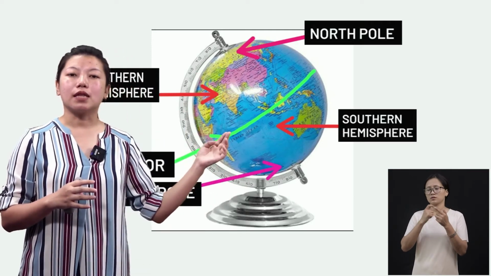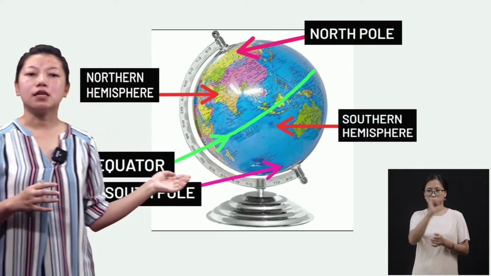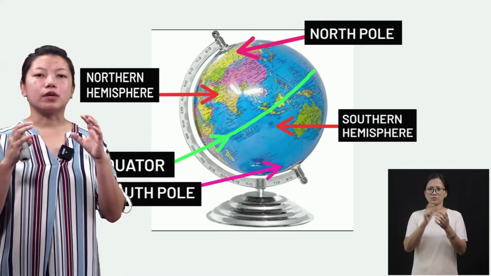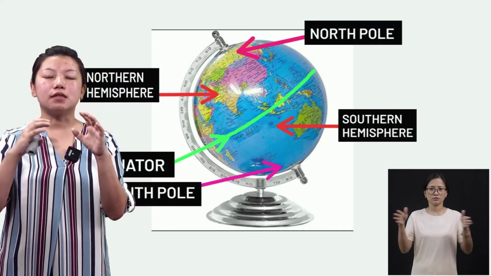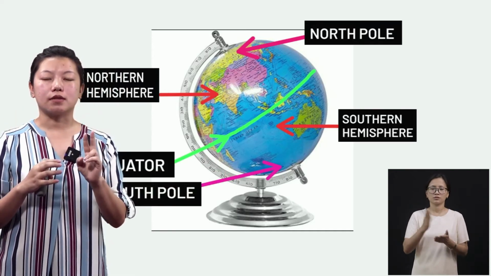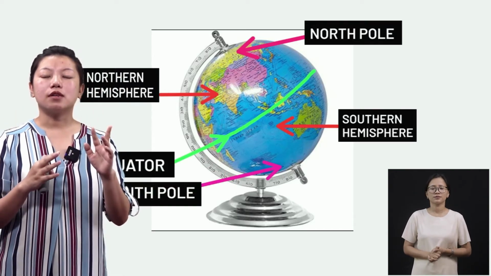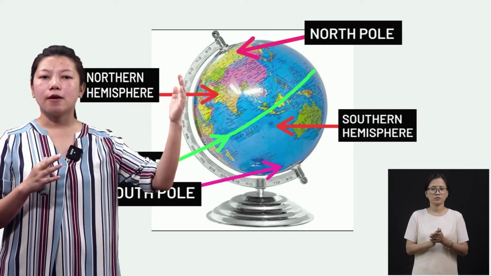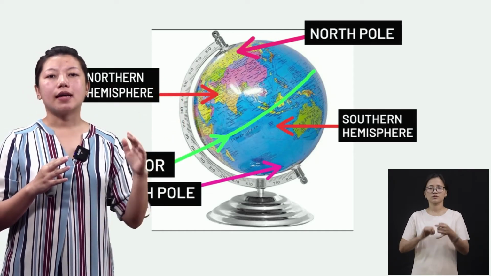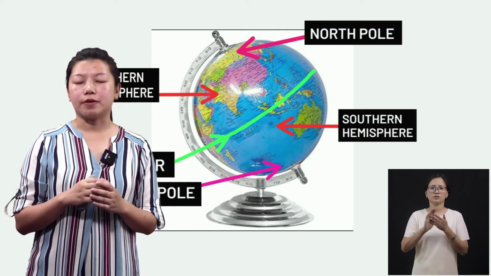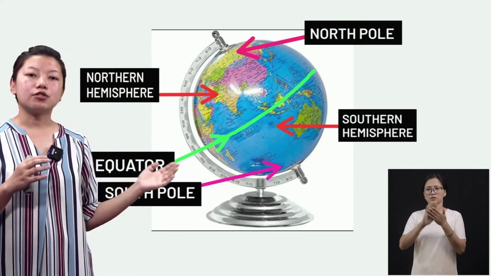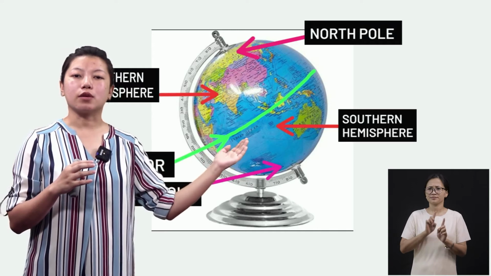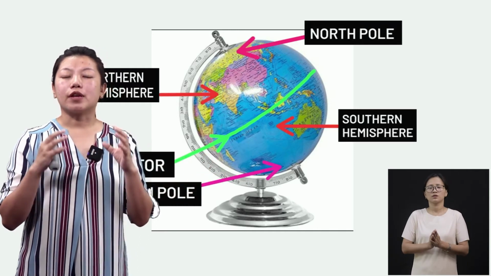Now the line in the middle is the equator, okay? The equator is used to divide the earth into two parts, all right? Because of the equator, we can differentiate between the northern hemisphere and the southern hemisphere. Now it is said that the countries which are towards the equator are very hot.